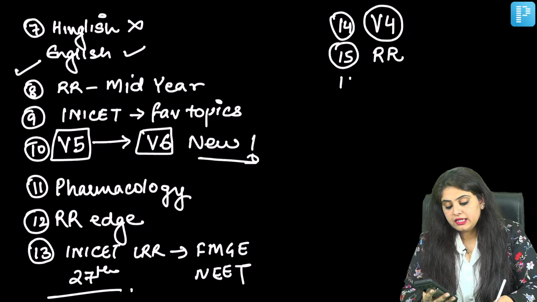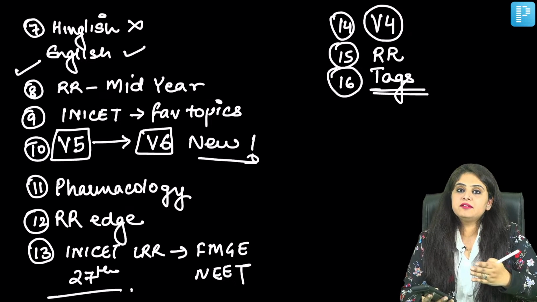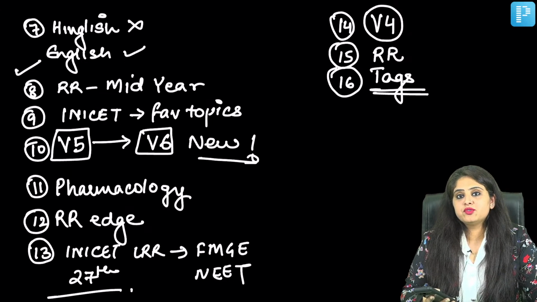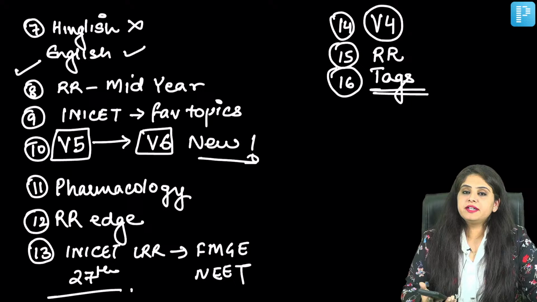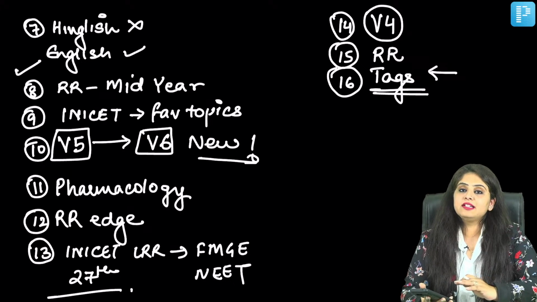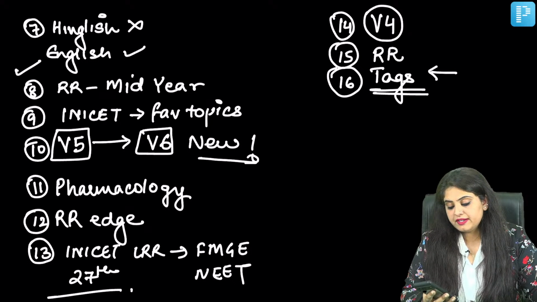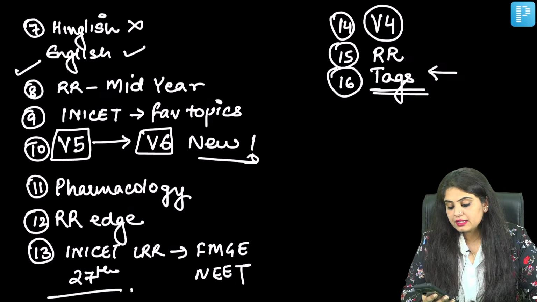Regarding, yes, one more thing. Someone has mentioned the tags. The tagging is currently being done. It has been done for some subjects and is currently being done for some other subjects. As I said, it takes just a few days for things to settle when it comes to technology and the app. So in case you are not finding the tags for all the subjects, you will just have to give some time and those tags will be available. As we've promised, the tags will be there. So don't worry about it.